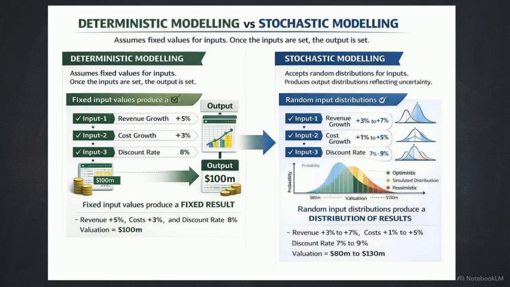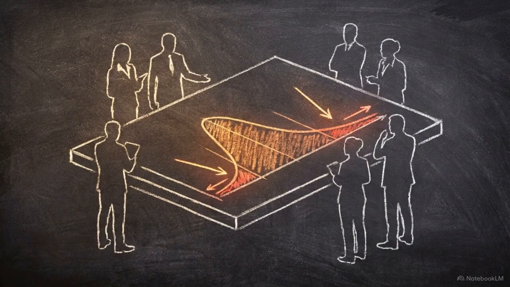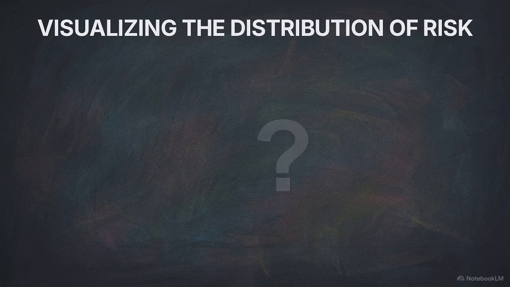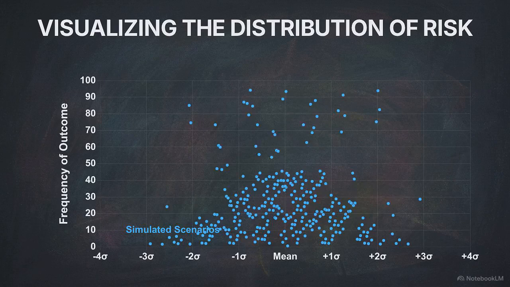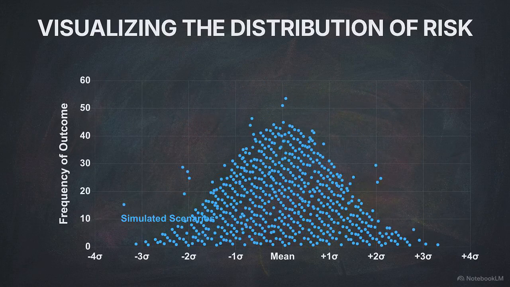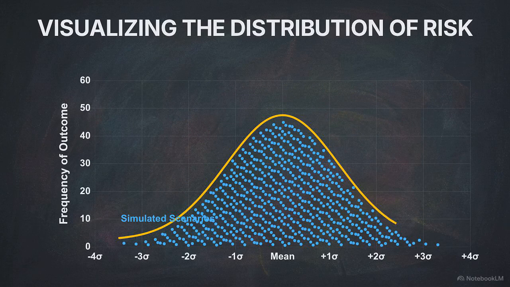This side of the chart shows stochastic modeling, where inputs are treated as random variables. Instead of one fixed number, we generate a wide distribution of results, mapping out the best-case scenarios against the severe downside risks. Monte Carlo simulation requires a structural shift in how an institution analyzes risk. It stops asking the unanswerable question, what exactly will happen, and instead asks, what is the full distribution of possible states, and how likely is each one?